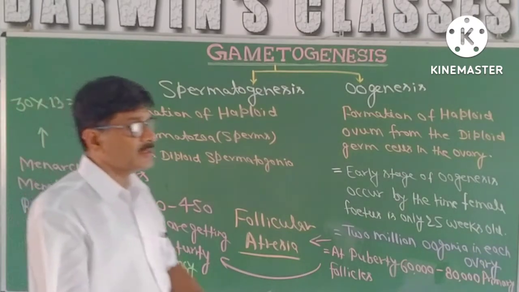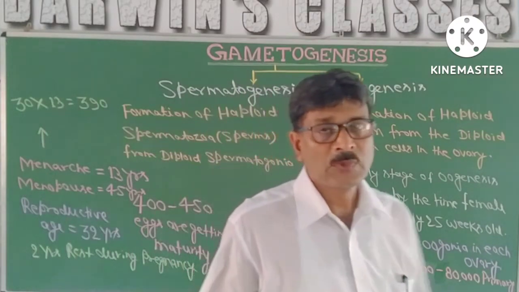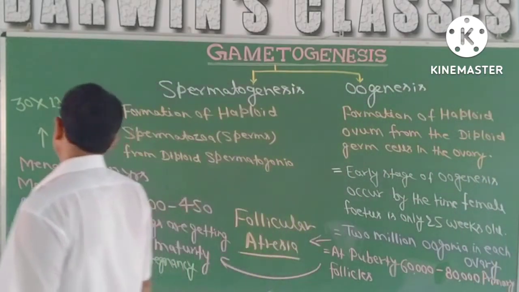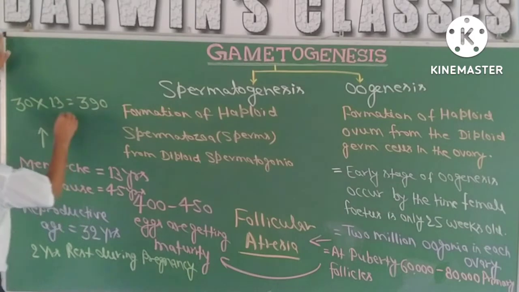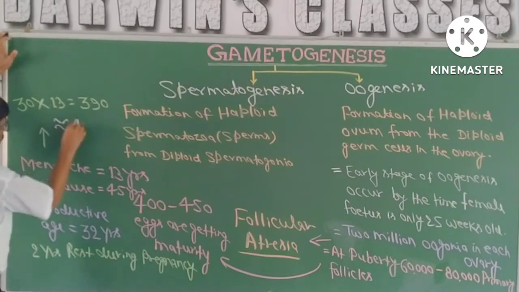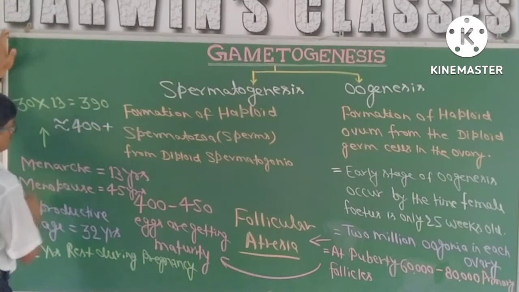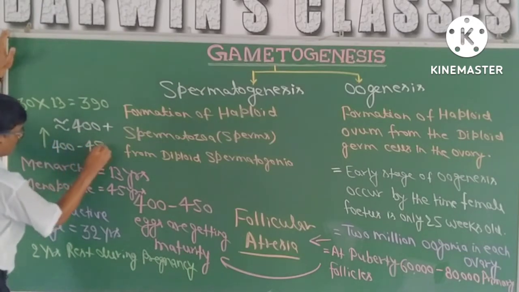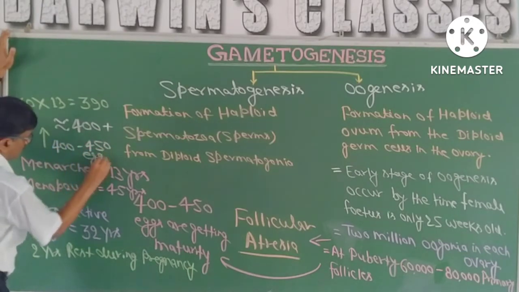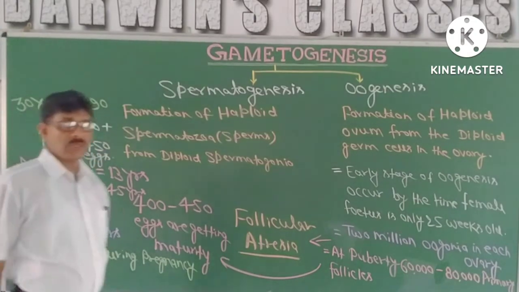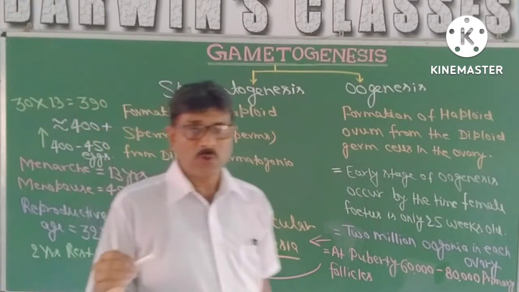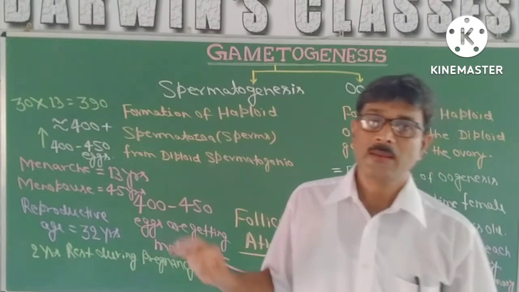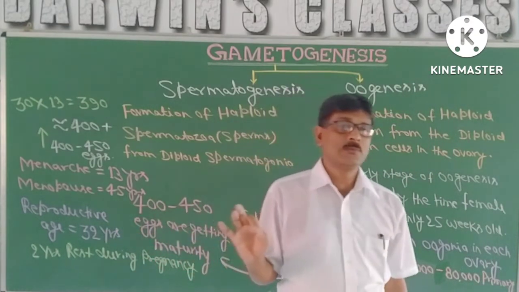If it is 3 years, that means around 40x, 4 years, likewise. So it is roughly around 400 plus, that means 400 to 450 eggs are going to be mature for whole life. पूरी जिंदगी में कितने एग मैच्योर हो रहे हैं, 400 से 450.